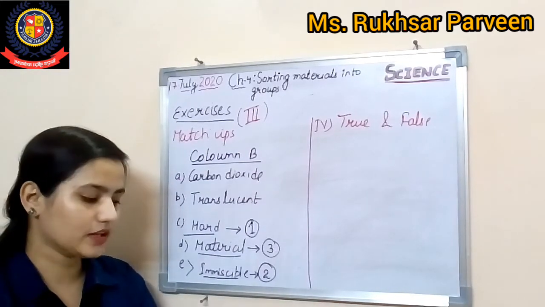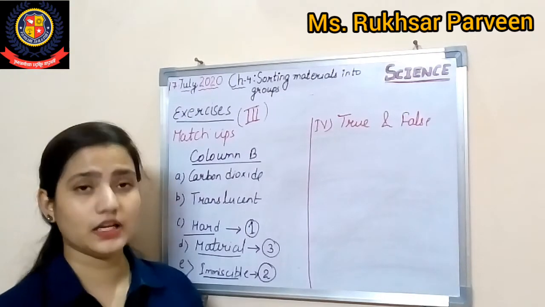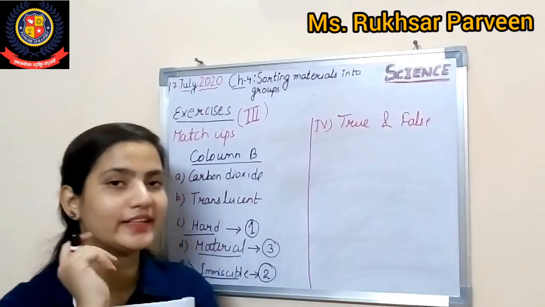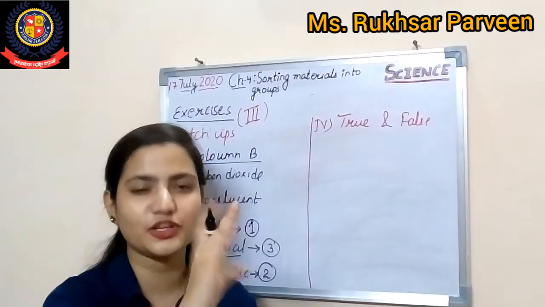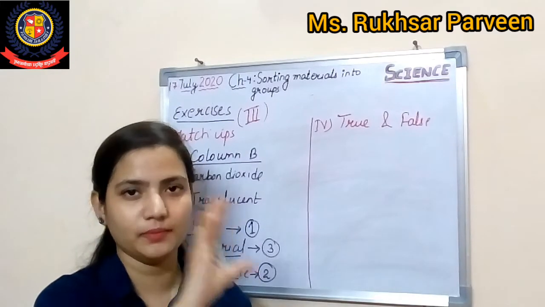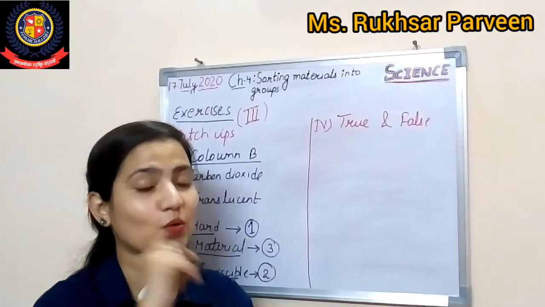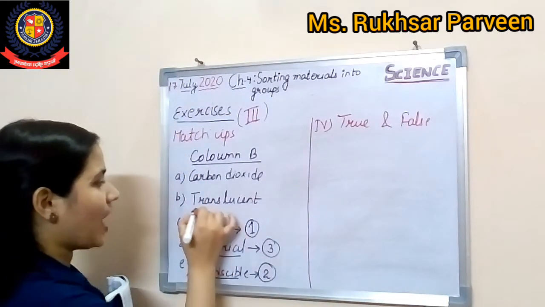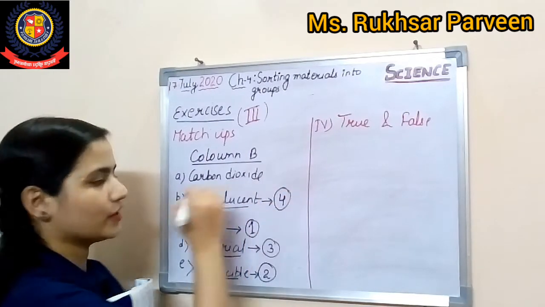Okay, now the next one, as it is mentioned here, a substance through which you can see partially. I told you that a substance which shows us only partially, a blurry view. So what is the name of that object? Yes, who will tell me? Okay, Pranali, very good. So the answer would be translucent. So this is your fourth answer.